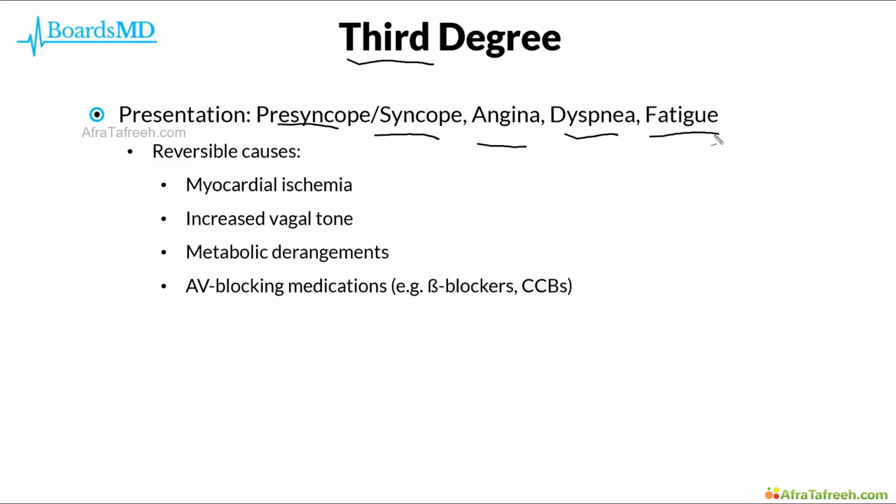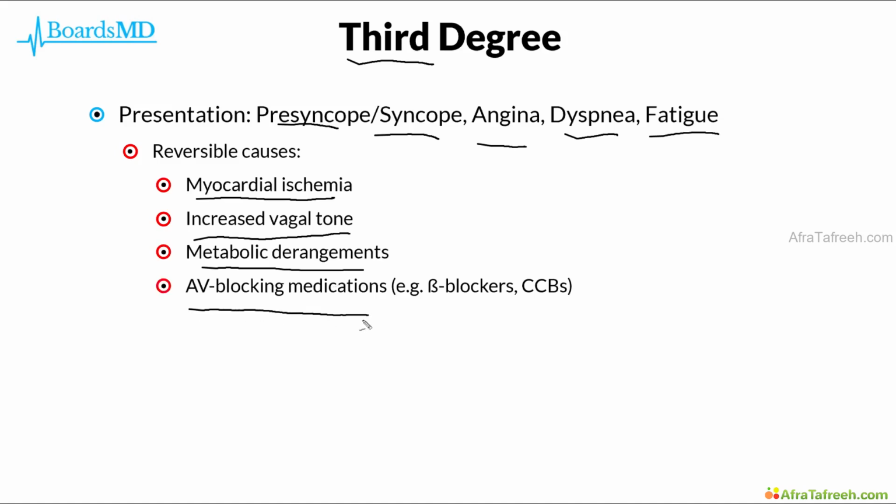fatigue. Third-degree heart block can be set off by several reversible causes, including myocardial ischemia, increased vagal tone, metabolic derangements, as well as iatrogenic causes such as AV blocking medications, including beta blockers and calcium channel blockers.